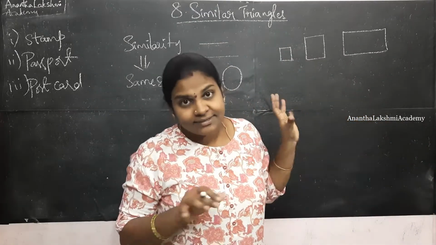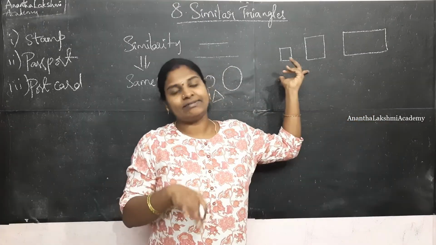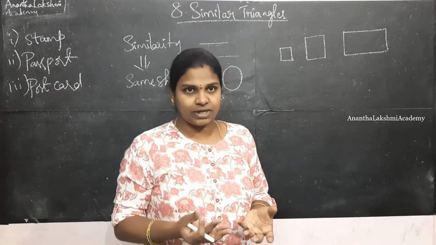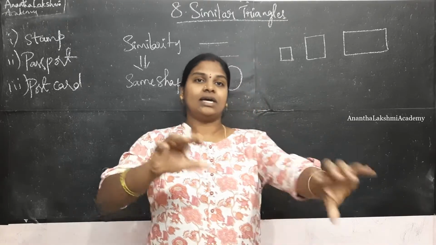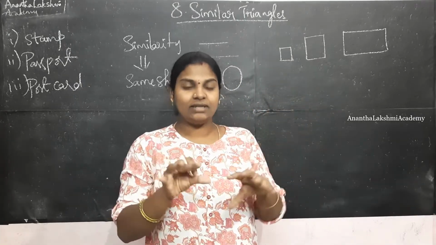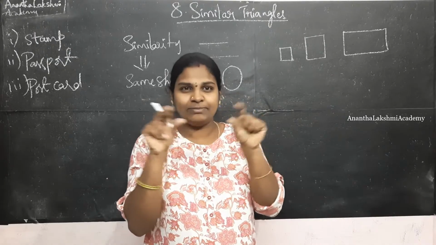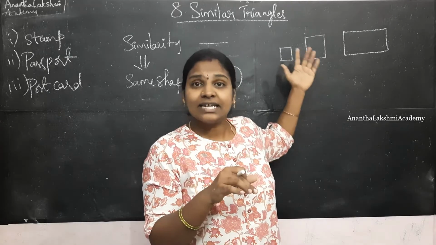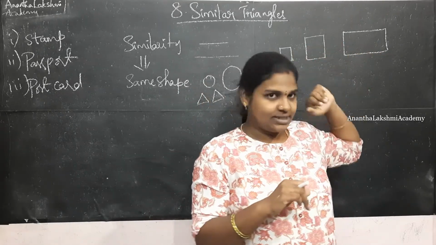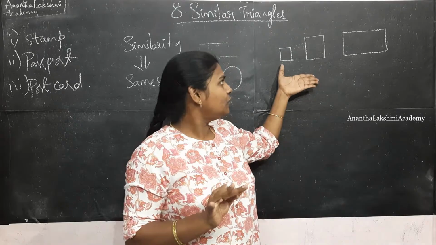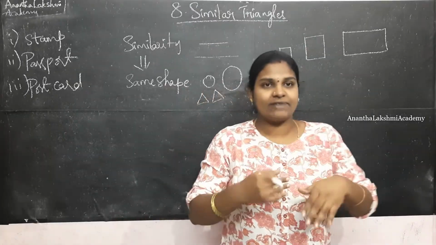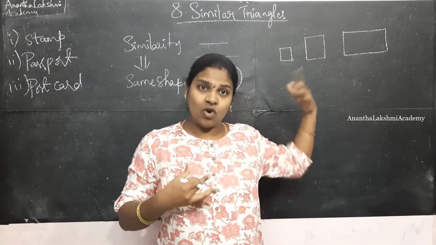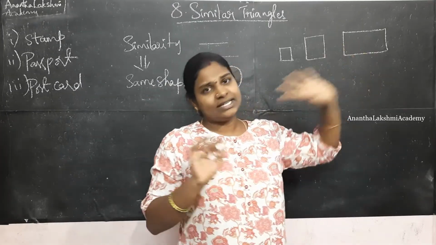Now, these three photographs are being developed from the same film. Now that you are using soft copies of the photographs, but if you go to a studio, earlier he used to take the pictures in the negative film, which used to be in black transparent color, and from that he used to develop it to different sizes like stamp, passport, and postcard sizes. So here, say for suppose I took a photograph in different sizes, it will be the same face of me in all the three photographs, isn't it? But it is in the different size.